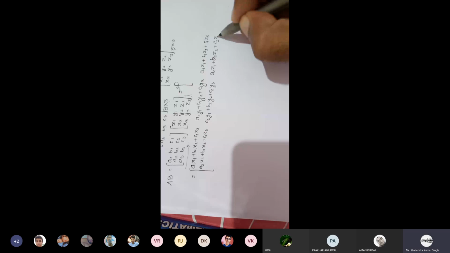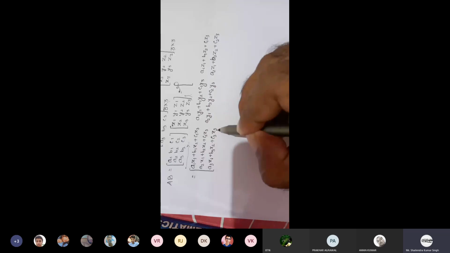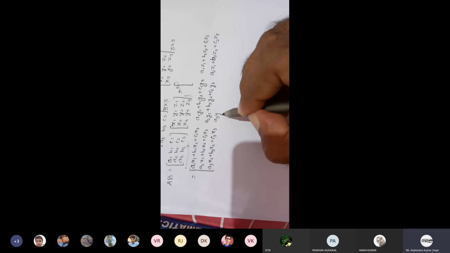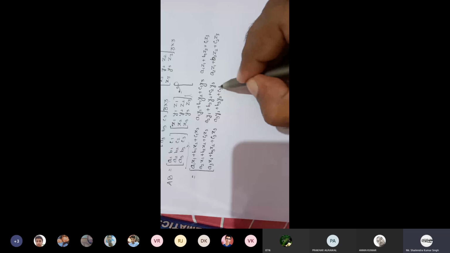Now come for third row, first column. A3 X1 plus B3 X2 plus C3 X3. Third row with second column: A3 Y1 plus B3 Y2 plus C3 Y3.